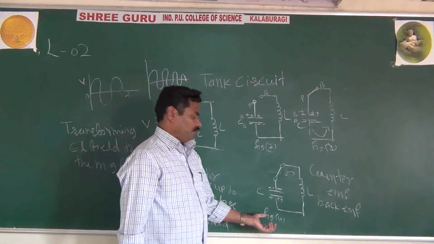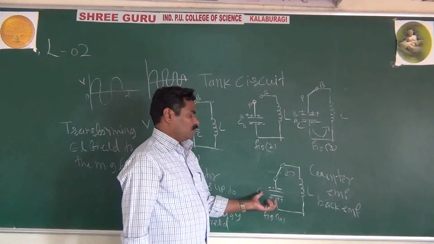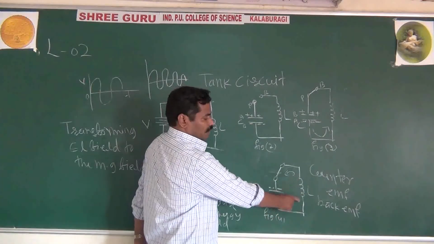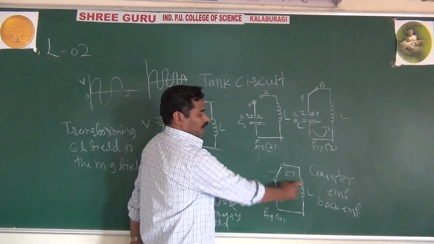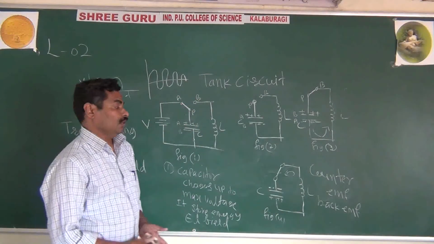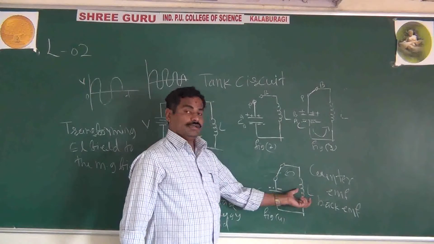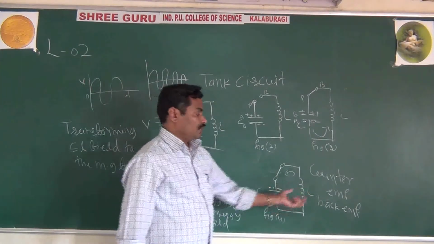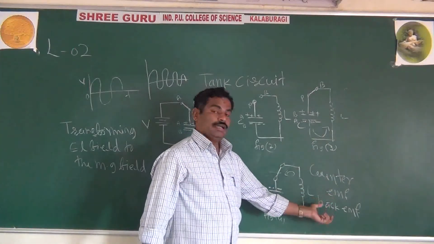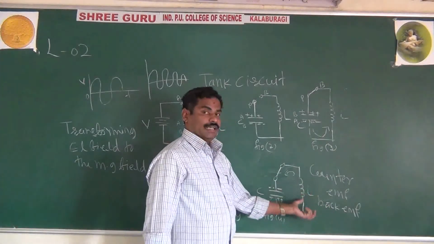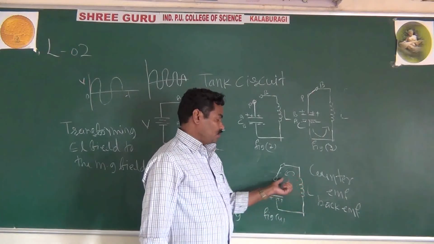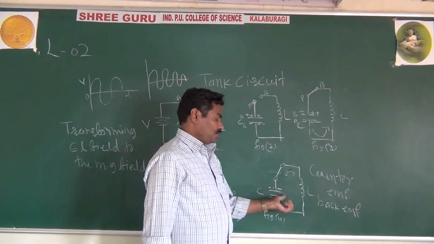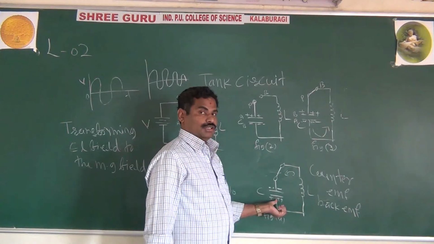Then you see figure number 4. In figure number 4, you have the maximum current in the inductor, and this maximum current will generate a counter EMF, a back EMF. Because of this back EMF, the capacitor once again charges in the opposite direction.